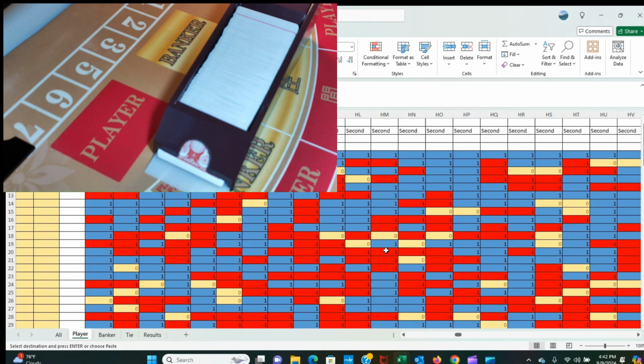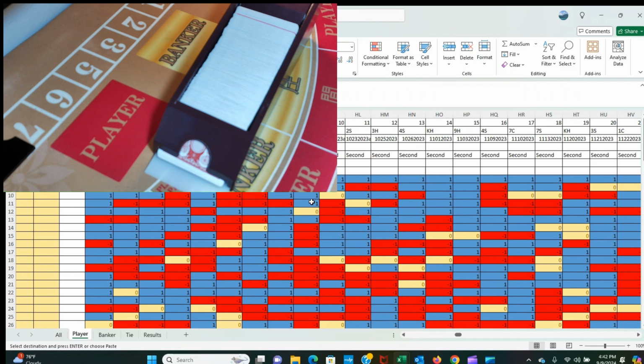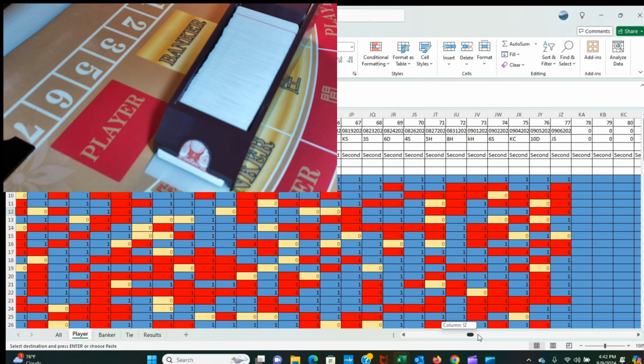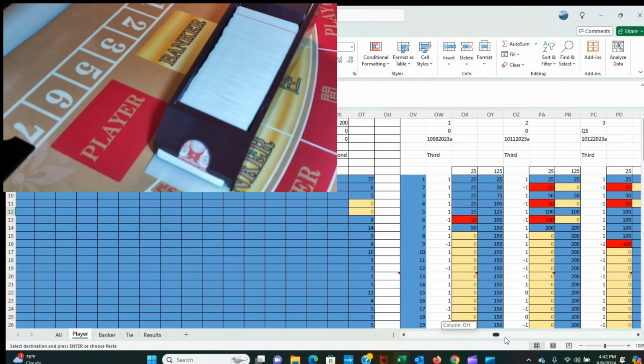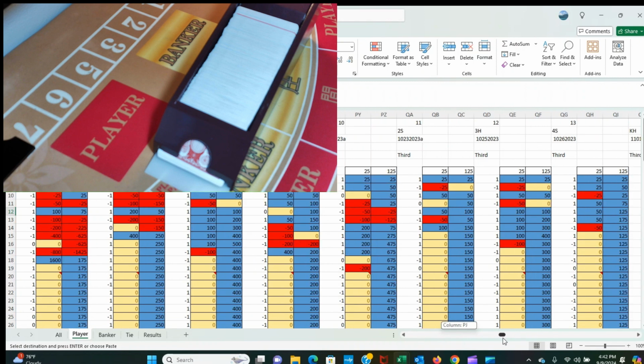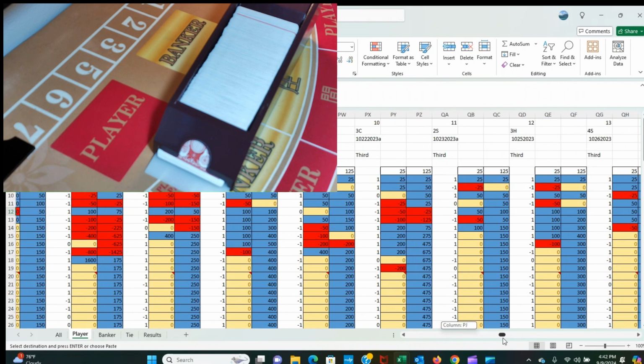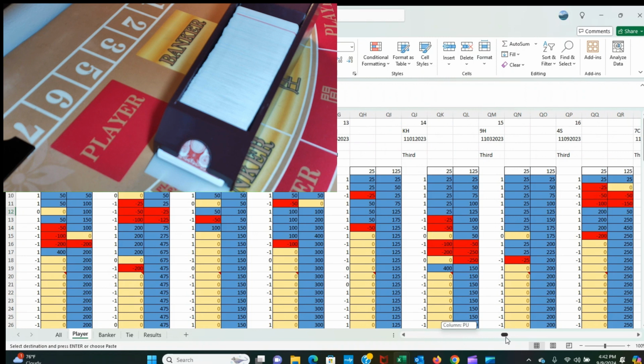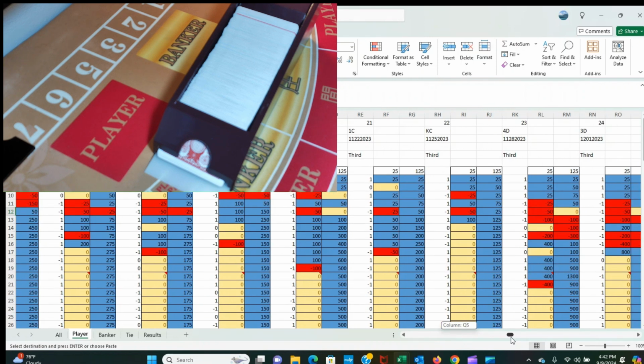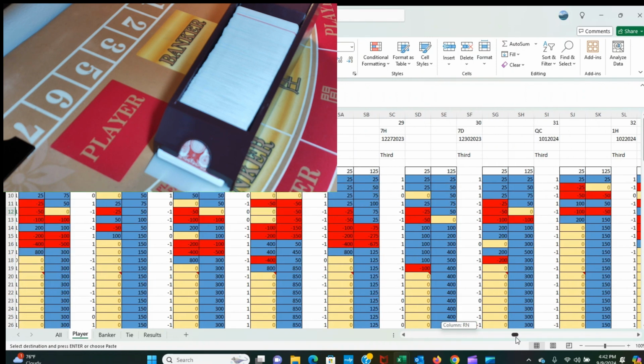And here in the second section, everything that is in blue or number one is a win. Everything that is in red or -1 is a loss, and when it's a zero, it's because it was a tie on that hand. And when I do that, on the third section it shows me the money applied to that strategy or those strategies.